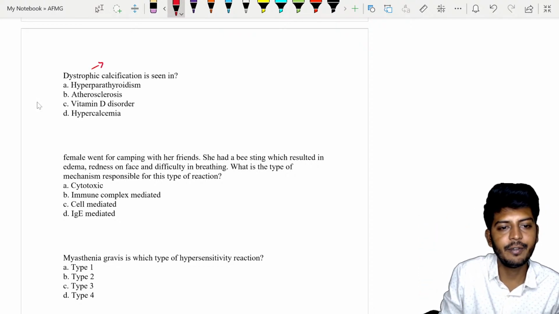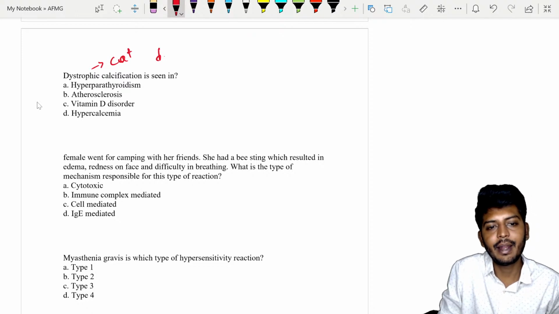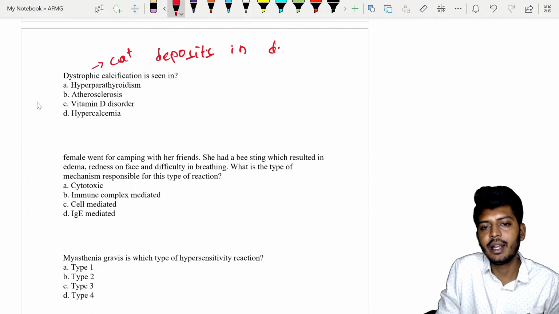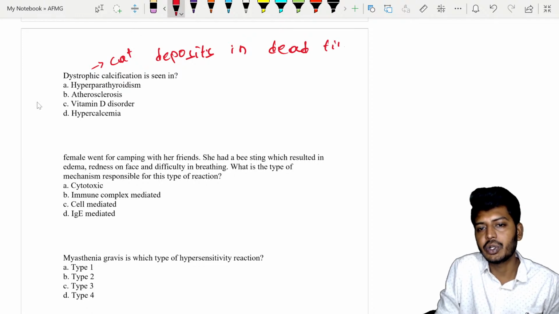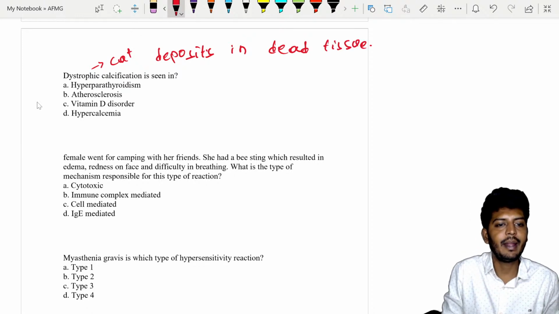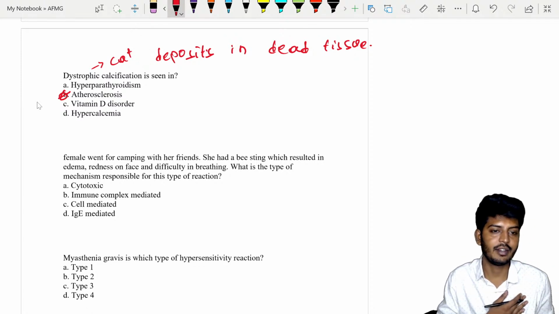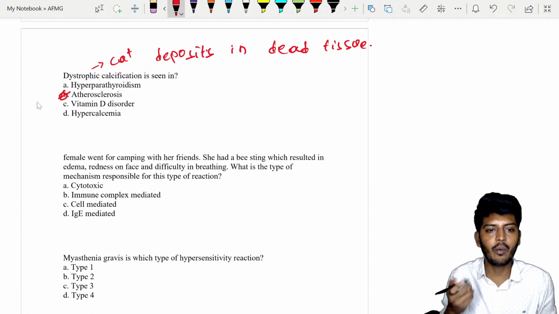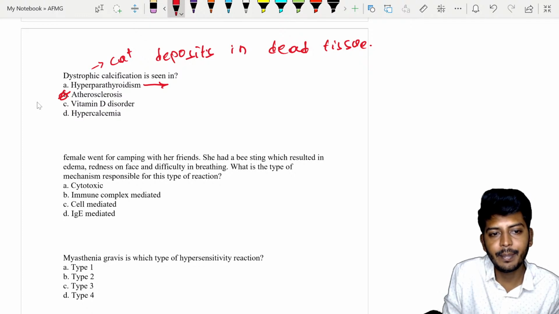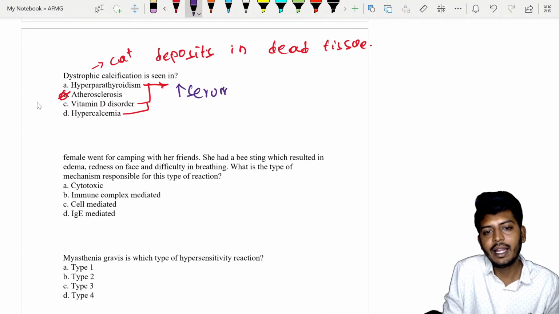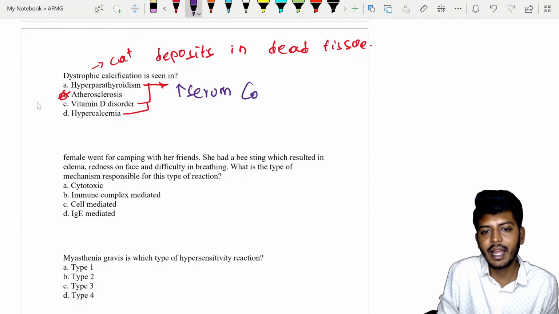Dystrophic calcification is nothing but calcium deposits in dead tissue. So if calcium deposition is seen in dead tissue, that is seen with atherosclerosis. The answer is B, atherosclerosis. Now, what exactly about these other three things: hyperparathyroidism, vitamin D disorder, and hypercalcemia? In all of these conditions, there is an increase of serum calcium. So calcium in the blood is increased.